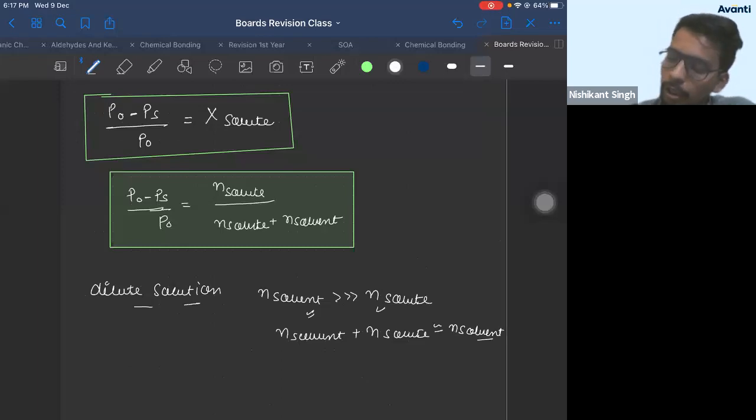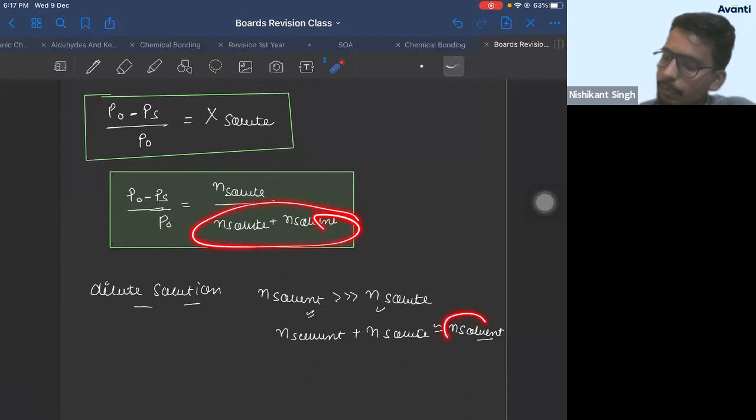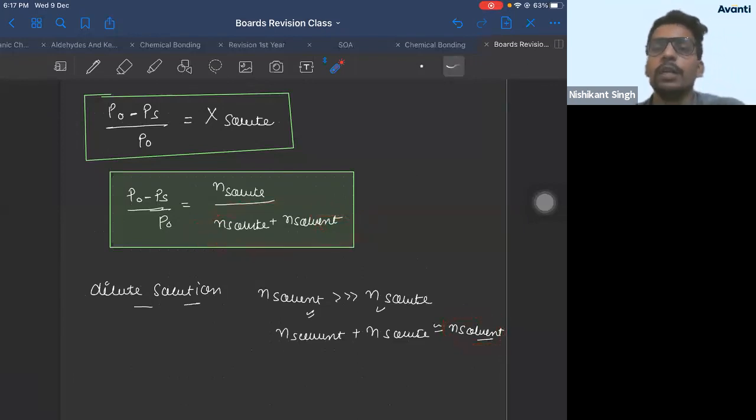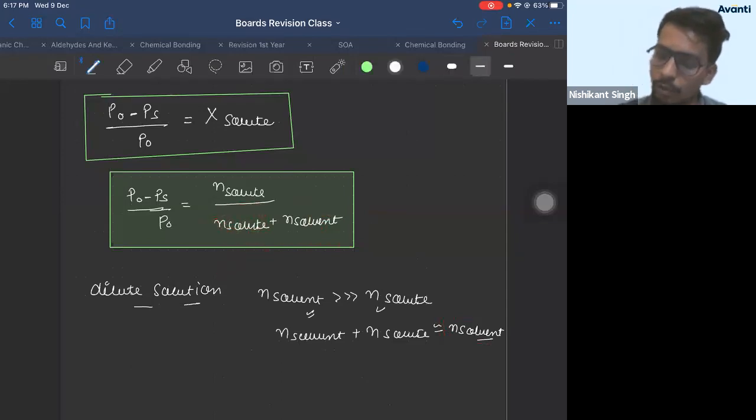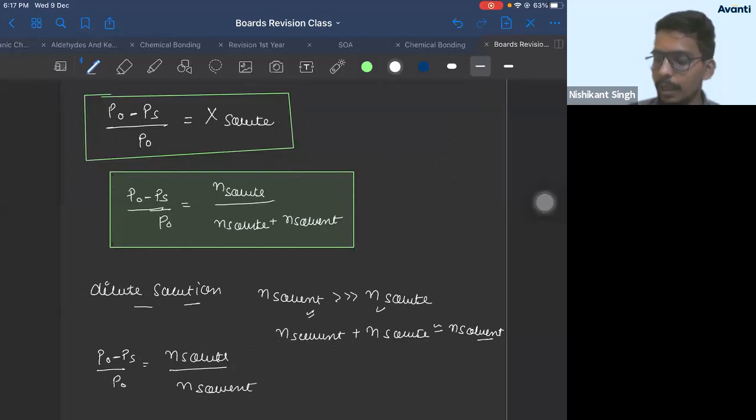So for dilute solution, you can apply P naught minus PS by P naught is equal to number of moles of solute by number of moles of solvent. Correct?